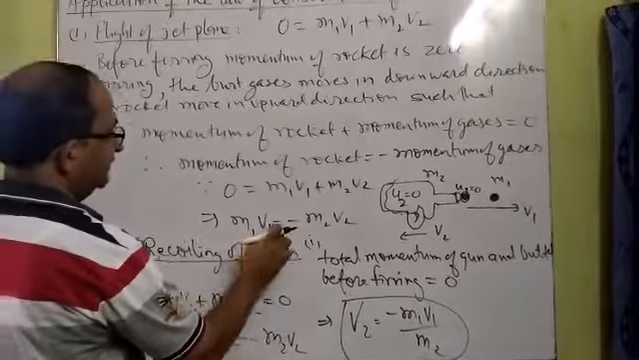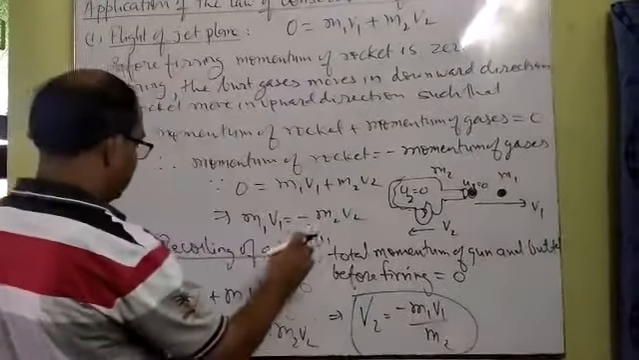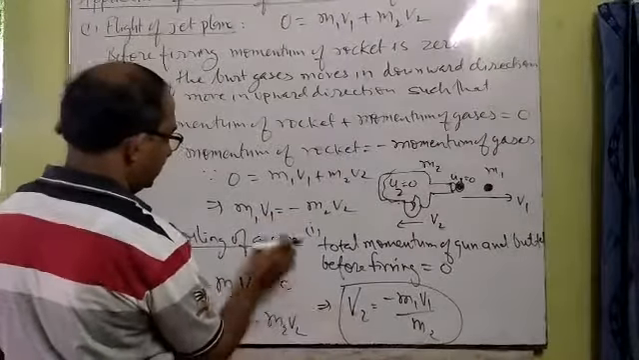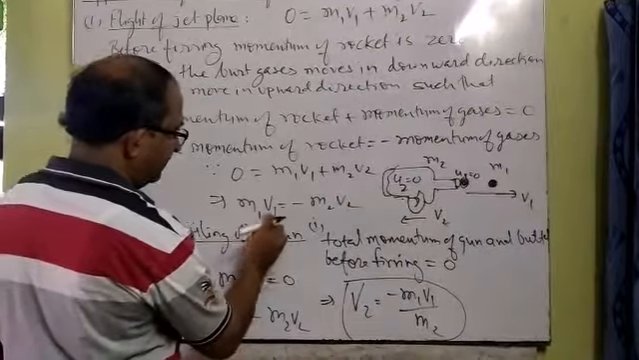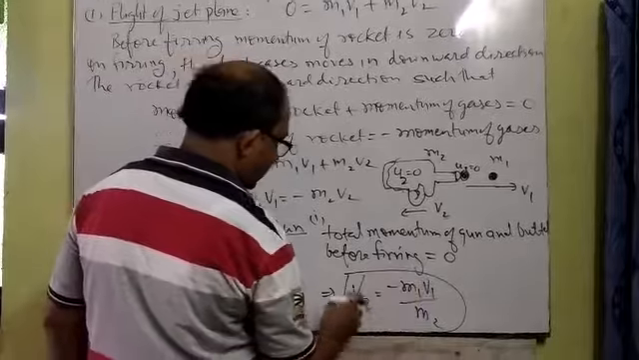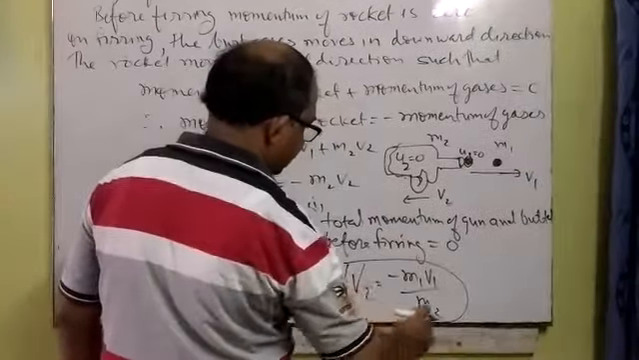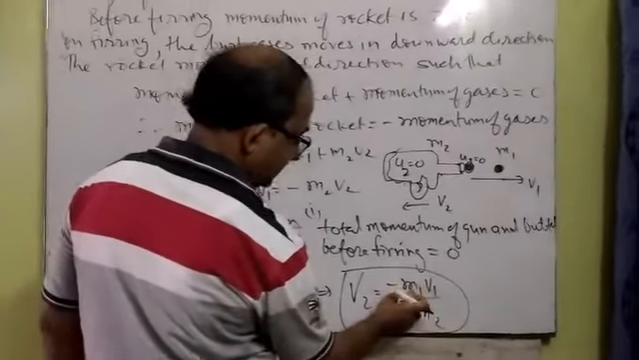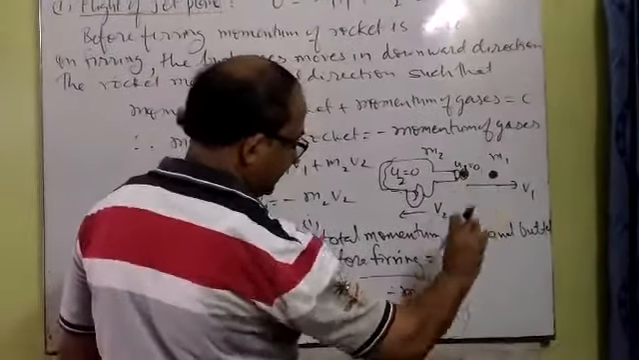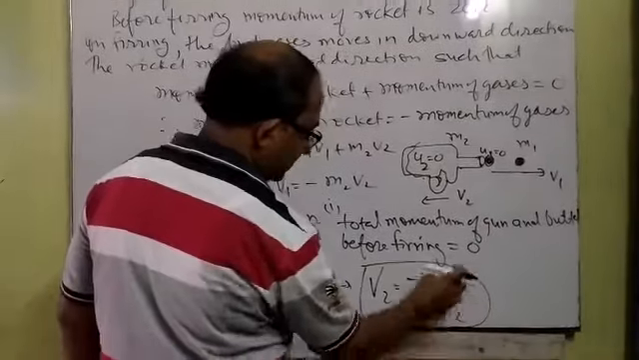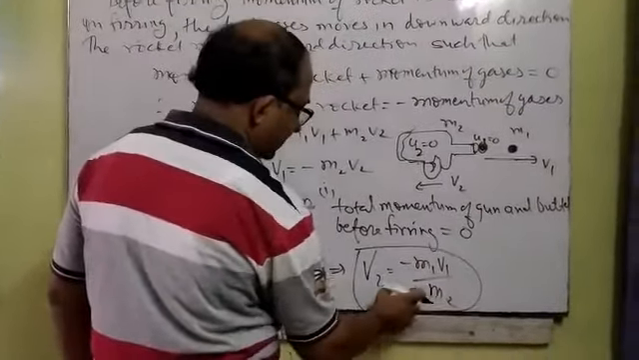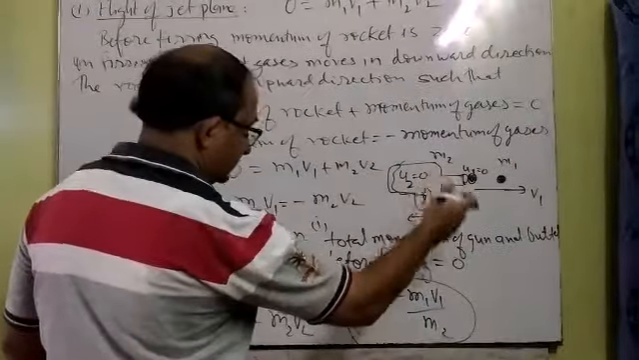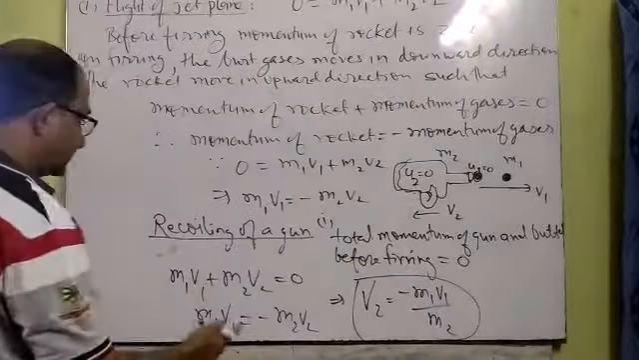It means m1 v1 is equal to minus m2 v2. By this concept, we can calculate the value of v2. It is equal to minus m1 v1 upon m2. In this way, the recoil velocity of the pistol we can find if the mass of the bullet is given, the velocity with which the bullet is fired is given, and the mass of the pistol is given. You can use this formula for calculating the recoil velocity of the pistol, means the velocity with which the pistol moves in the backward direction.